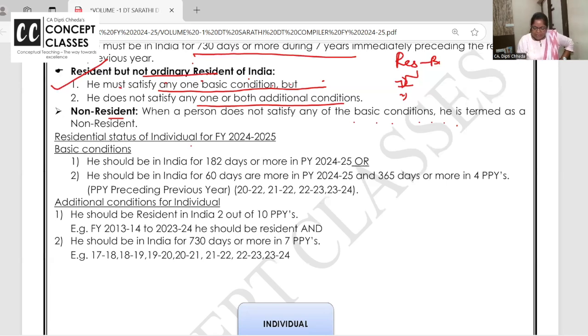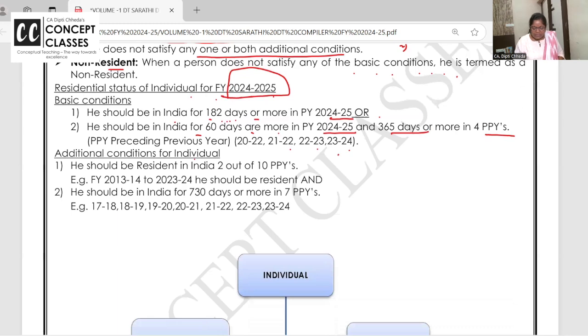Residential status of individual for 24-25. See how you will decide. In 24-25, he should be in India for 182 days or more, or 60 days or more in 24-25, and 365 days or more in the immediate 4 preceding previous years. 2020-21, 21-22, 22-23, 23-24. Okay? Now additional conditions.